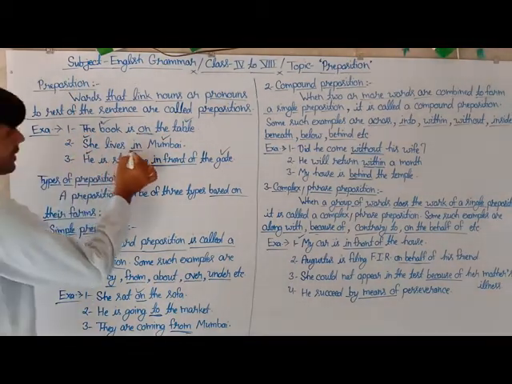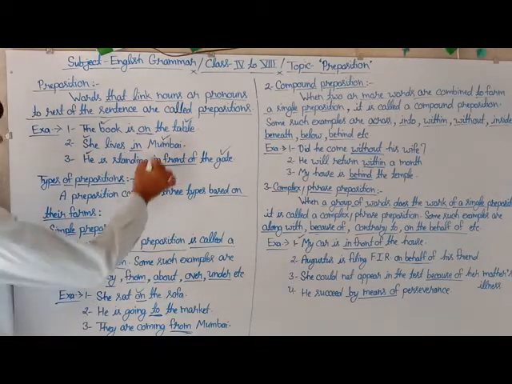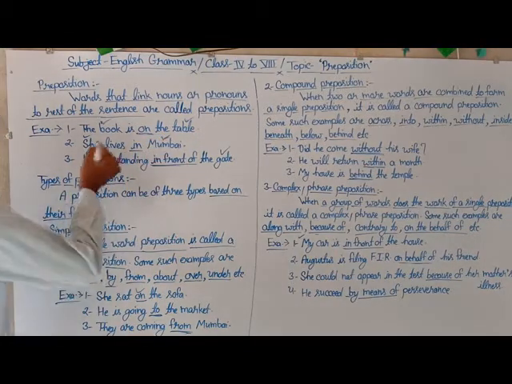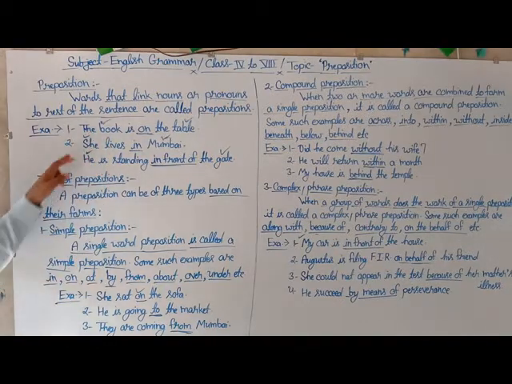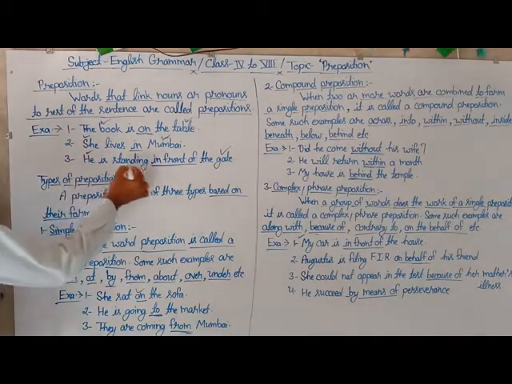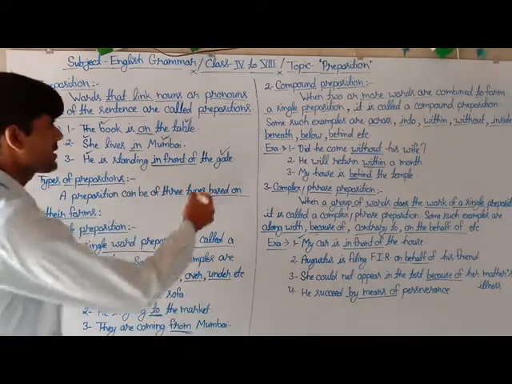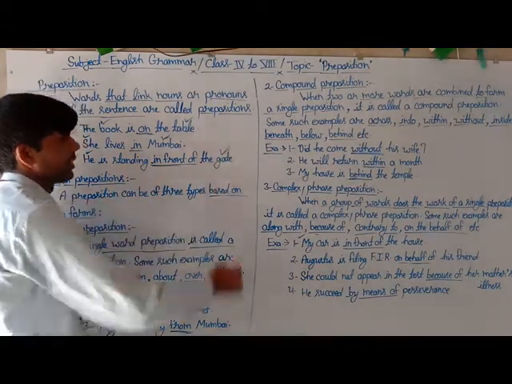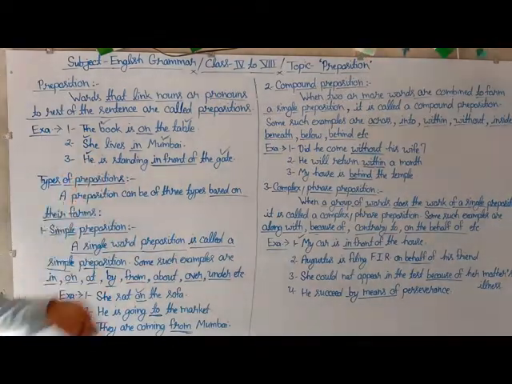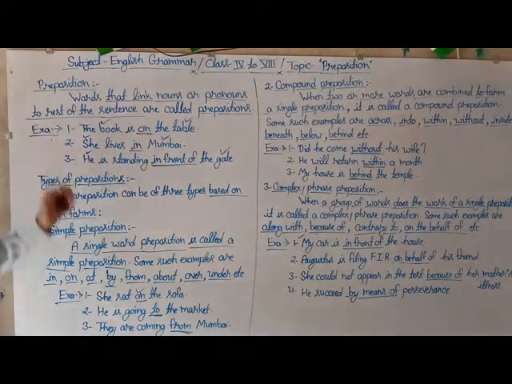She lives in Mumbai. The underlined word "in" also links its noun with the rest of the sentence. He is standing in front of the gate. Here the underlined words "in front of" also link its noun, the gate, with the rest of the sentence. So these are counted as prepositions.